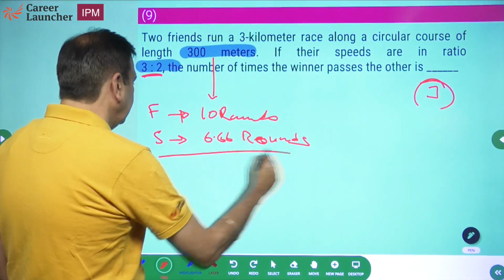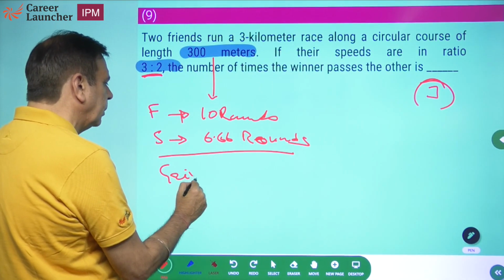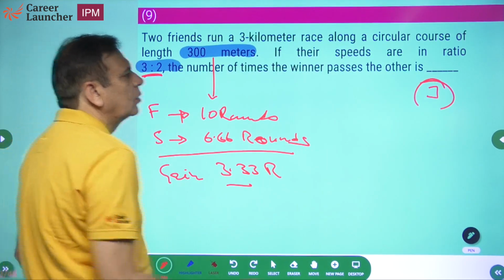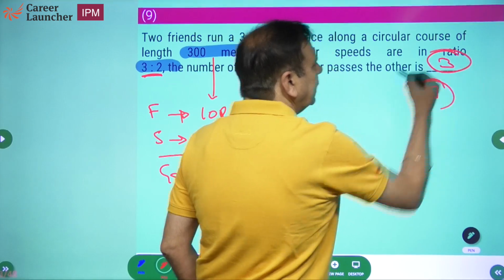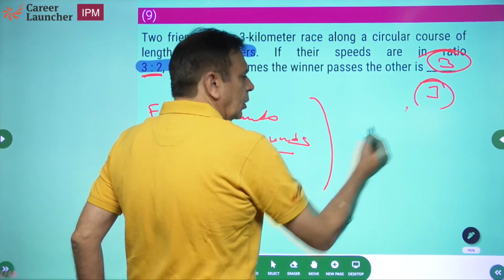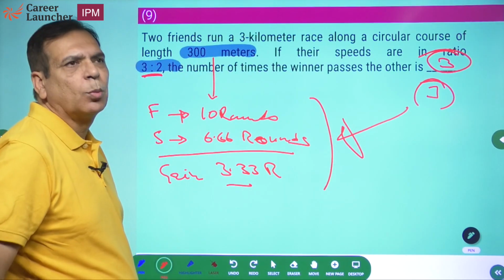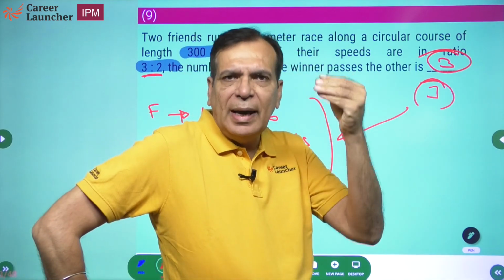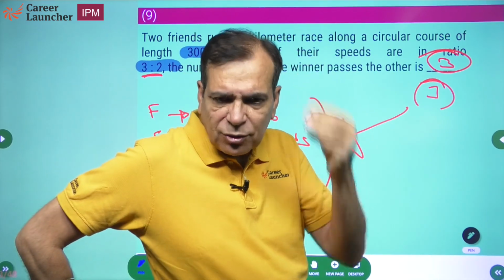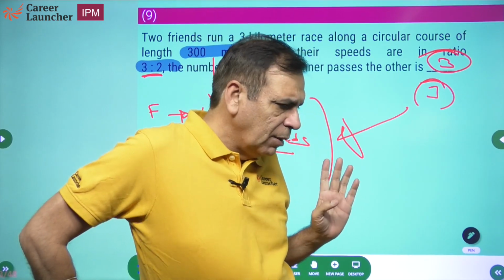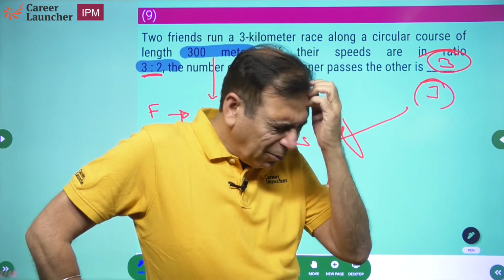So what is the gain? The faster person will gain how many rounds? 3.33 rounds. So if the faster person has gained 3.33 rounds, they would have met 3 times. So this is what I want you to start using rather than making those stupid equations. So just remember that the faster person will gain 1 round, the faster person will catch up with or meet the slower person when the faster person, what am I saying?